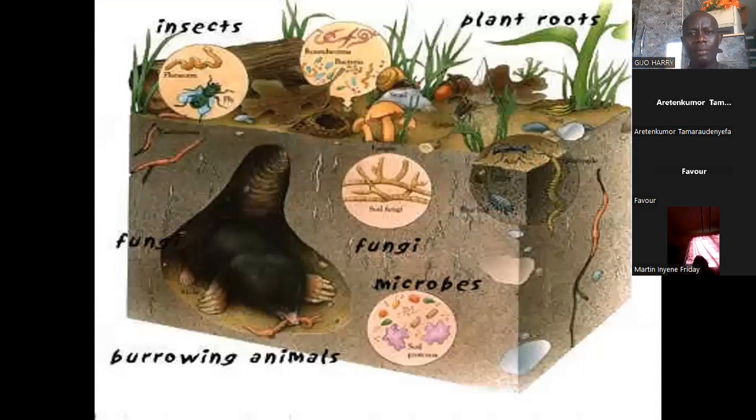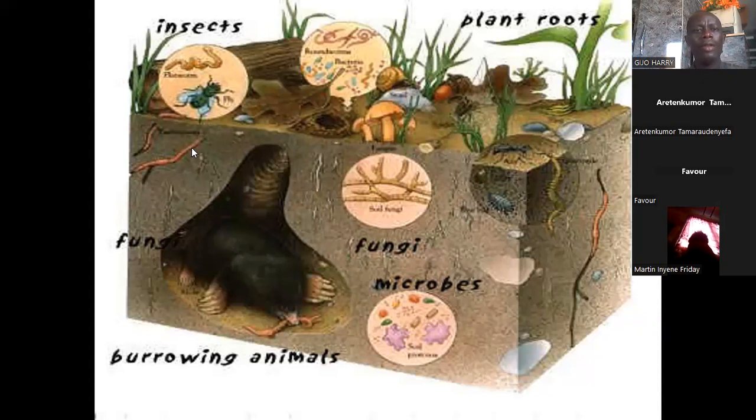Now look at this diagram. You notice that living organisms of various kinds participate in soil formation processes. Like this animal that burrowed into the soil. You see that it took an earthworm, it's eating an earthworm. And after eating, it also defecates. It adds nutrients, and the burrowing activity also causes the mixing of the soil as it digs out the soil. The fungi in the soil also participate in soil formation. Microorganisms are involved in nutrient cycling.